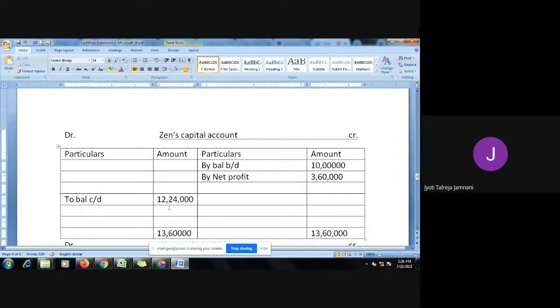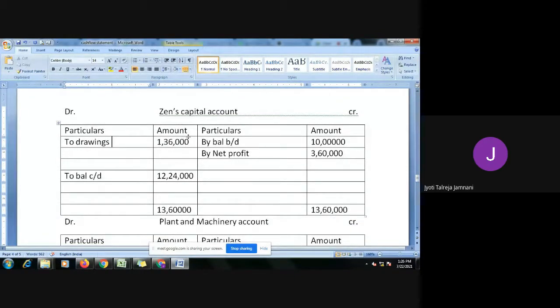So if I do 13 lakh 60 minus 12 lakh 24, you will get 1 lakh 36. So this 1 lakh 36 is drawings. Now if you look at the account, we have to take into account these drawings, because the capital has not increased because the owner has brought in new funds, but it has increased because of the profit that he has earned in this year. And from that profit, he has withdrawn 1 lakh 36. So these drawings are a cash outflow, money is going out.